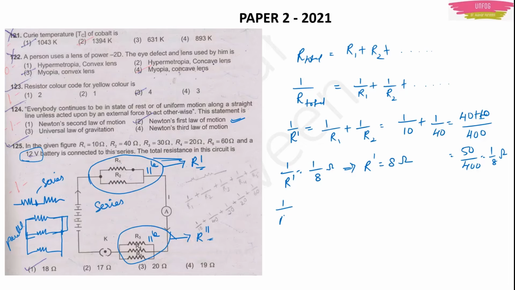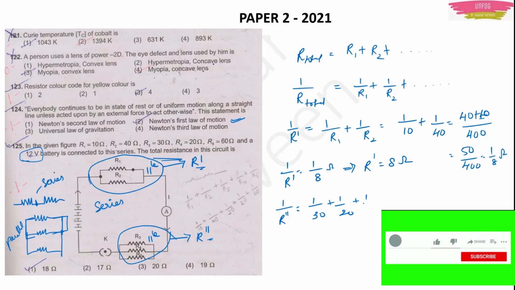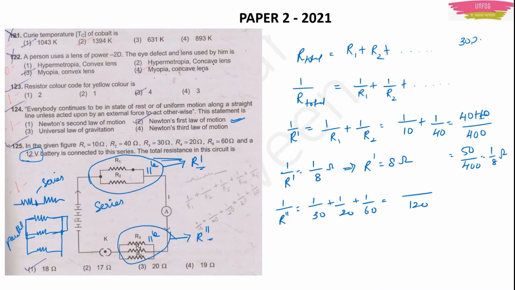Similarly, if I want to find 1 upon R2 dash, I will do 1 upon 30 plus 1 upon 20 plus 1 upon 60, which will be equal to 120 as the LCM. How do you do the LCM? You take 30, 20 and 60. Find the LCM. 10 3s are 30, 10 2s are 20, 10 6s are 60, then 3 1s are 3, 3 2s are 6, 2 2s are 4, 4 3s are 12, 12 10s are 120. This will be our LCM.